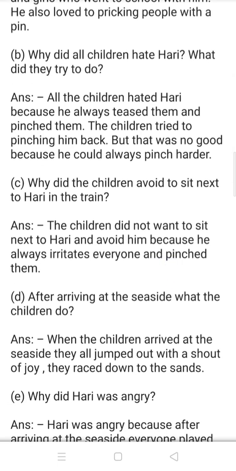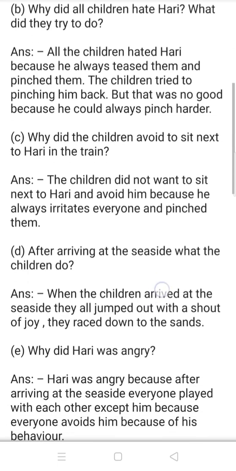Why did all children hate Hari? What did they try to do? And the right answer is all the children hated Hari because he always teased them and pinched them. The children tried to pinch him back, but that was no good because he could always pinch harder.